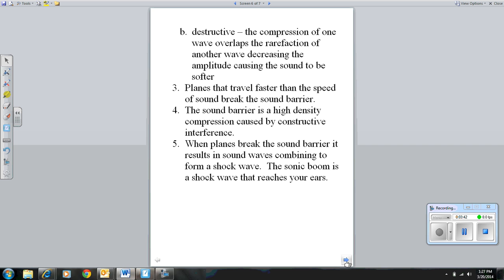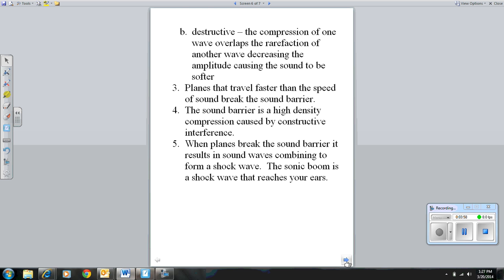Destructive interference is when the compression of one wave overlaps the rarefaction of another wave, decreasing the amplitude, causing the sound to be softer. Planes that travel faster than the speed of sound break the sound barrier.